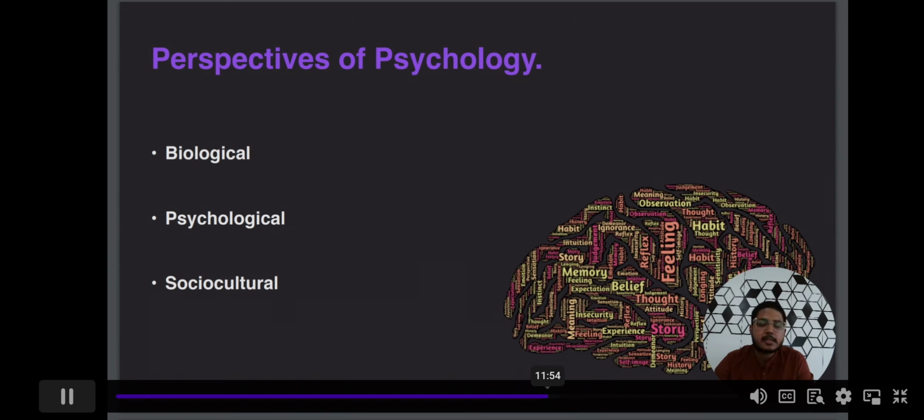The second one is the psychological point of view. So how do we study psychology from a psychological point of view? The psychological point of view is attached to everything which is in the mind. Biological is related to the brain, psychological is related to the mind. There is a difference between brain and mind. You should explore what that difference is.